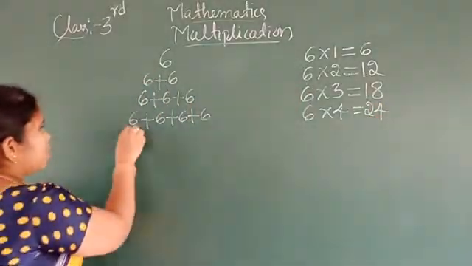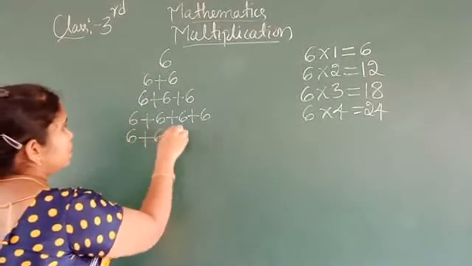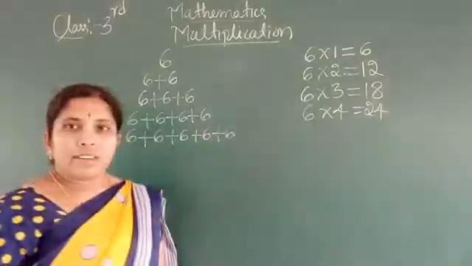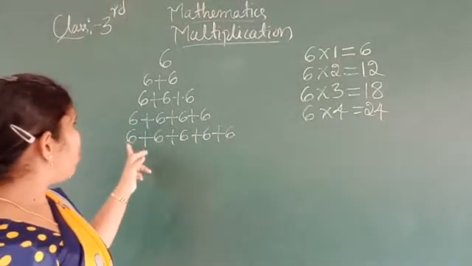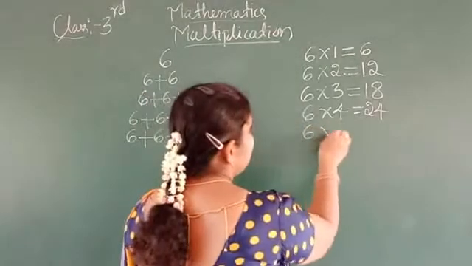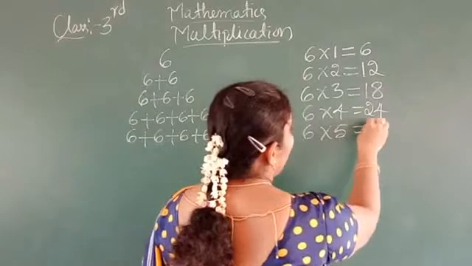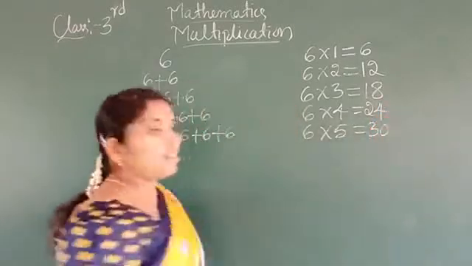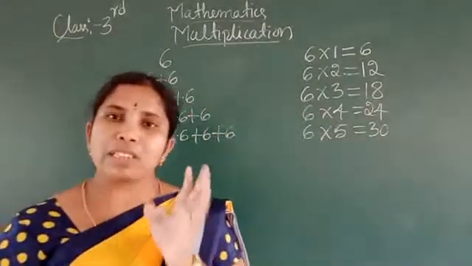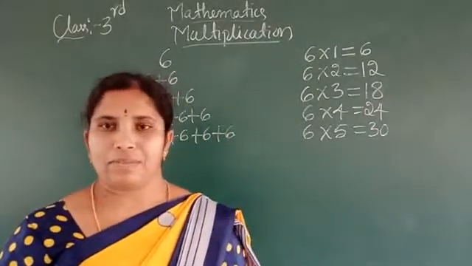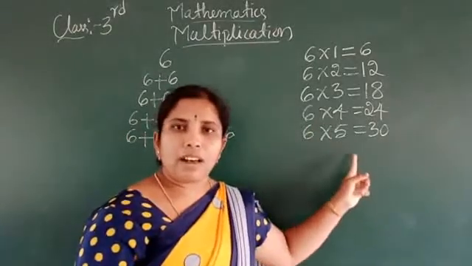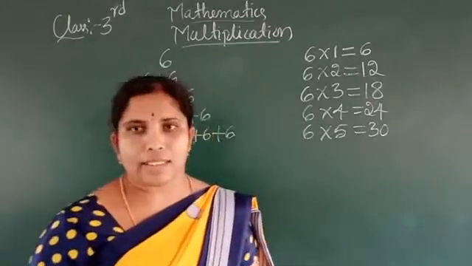Okay. So then 6 plus 6 plus 6 plus 6 plus 6. See, 6 how many times is there? 1, 2, 3, 4, 5. 5 times. 6, 5 times is equal to 6 fives. See, 6 fours is 24. 24 plus 6, 30. Means 6 fives are 30. We can read it as.